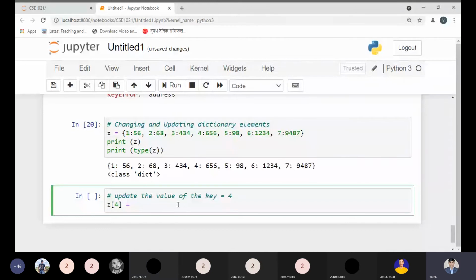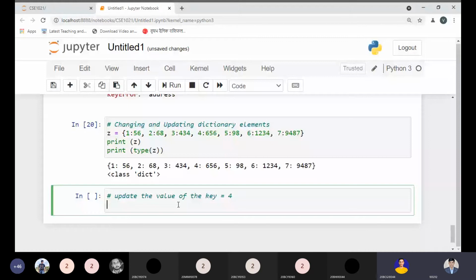Just please speak the syntax so I can type over here and see the result, whether it is changeable or not. Because we have updated the value in the list and array as well. So the same concept you have to apply over here. Just tell me. Tell me, what should I do right now?